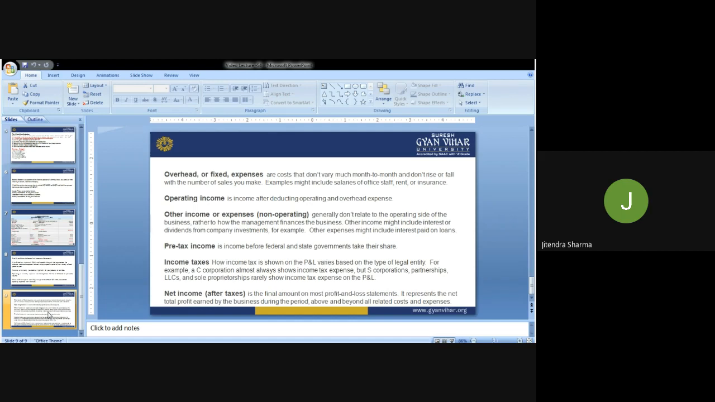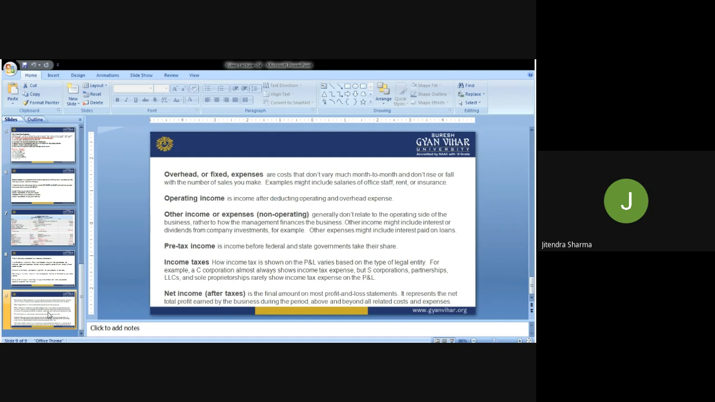Income taxes are shown by public companies in the profit and loss statement, but corporations, partnerships, LLCs, and sole proprietorships rarely show income tax expense on the profit and loss statement. They are not showing this in the profit and loss statement. Net income after taxes is the final amount on most profit and loss statements, representing the net total profit earned by the business during the financial year, above and beyond all related cost and expenditure.